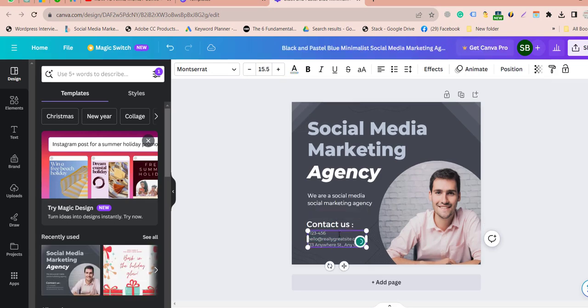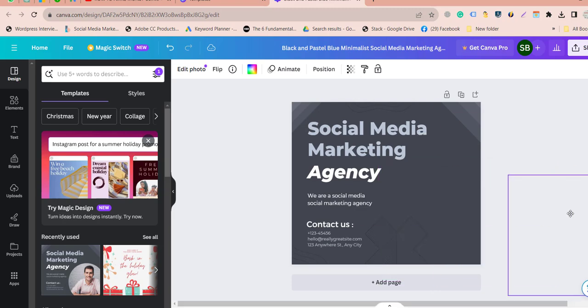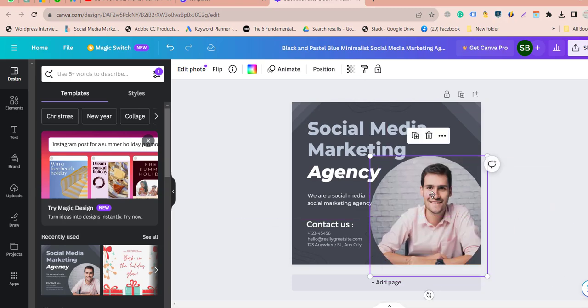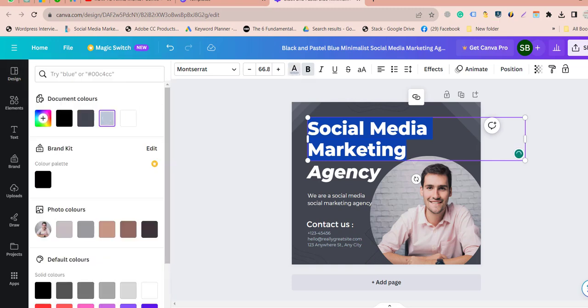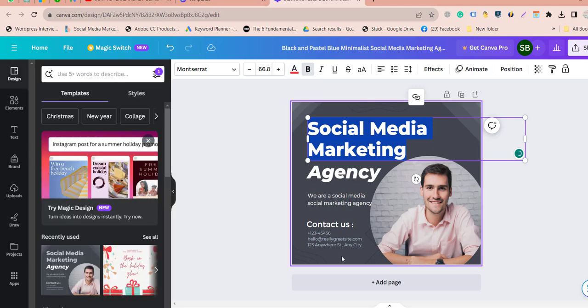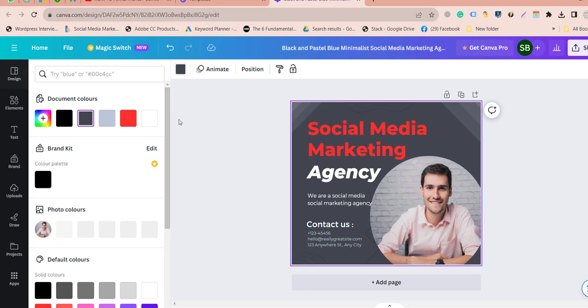If I want to change the numbers from here, I can do this. If I want to change this picture, I can just simply remove or add it. Or if I want to change the color of this theme, for example, like this. And I don't like the background, so let's change it.